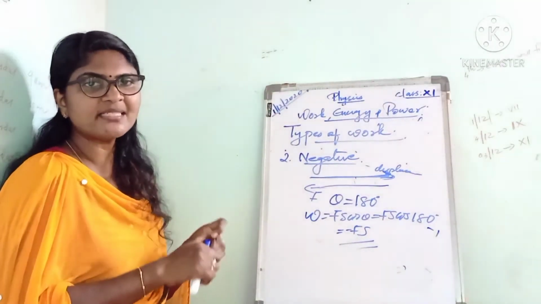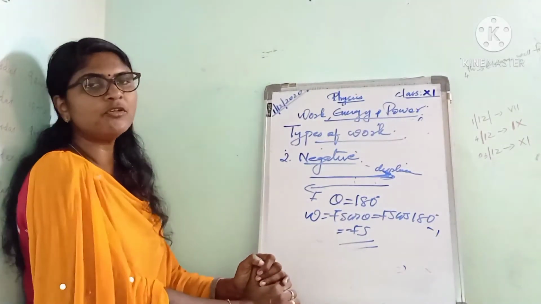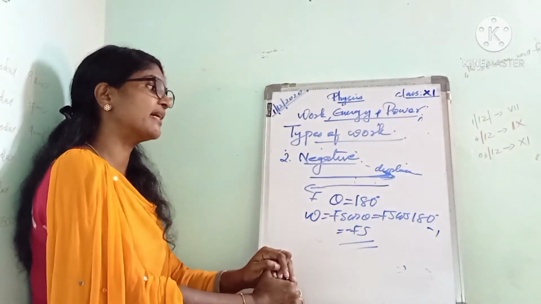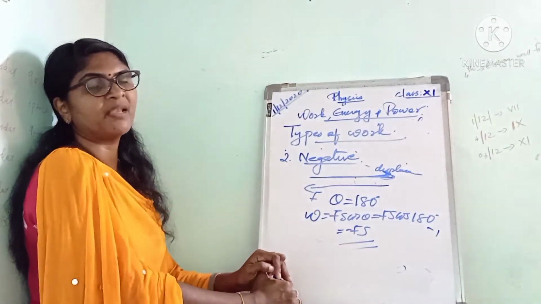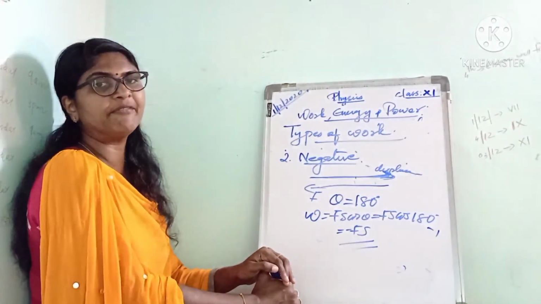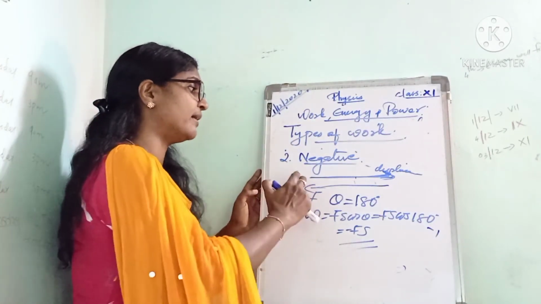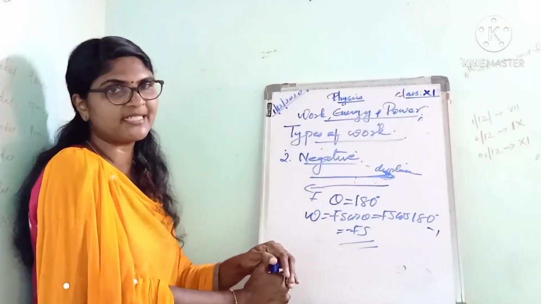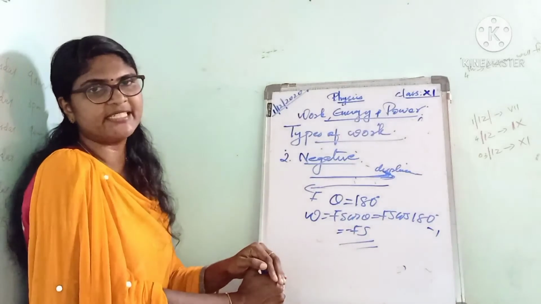W is equal to minus Fs. W is equal to minus F into S. That is the negative work. If the force and displacement are acting in the opposite direction, then the work done is said to be negative. Suppose if you throw an object upward, the work done by the gravitational force is negative. And when we slide an object, there is a frictional force acting in the opposite direction, and so here the work done by the frictional force is taken as negative.